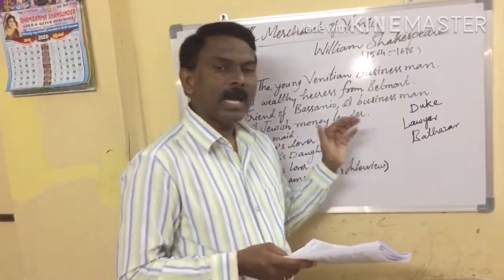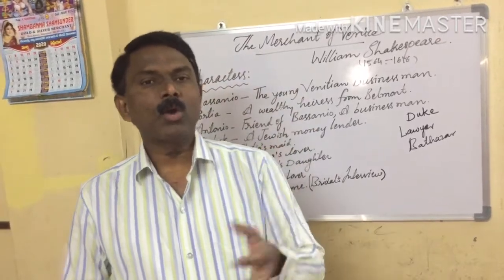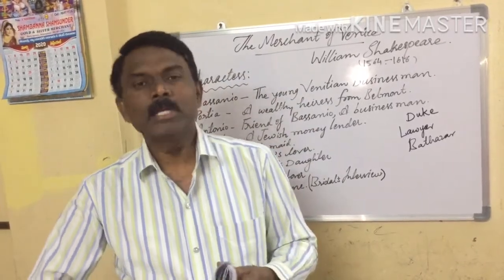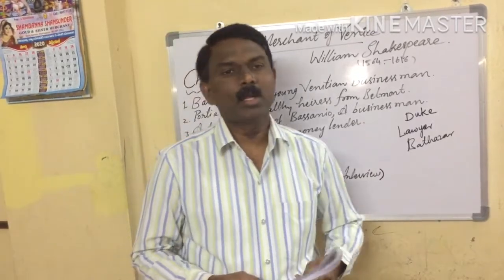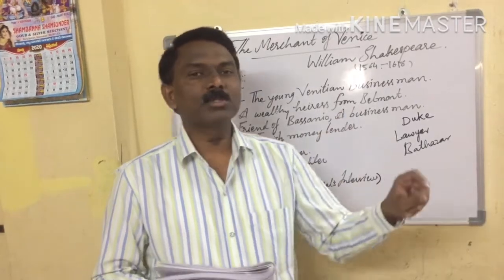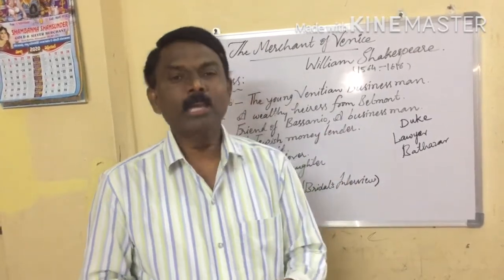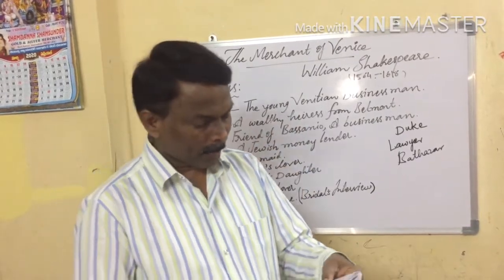Why? Because Antonio was unable to pay. All his possessions had suddenly sunk in the ocean. But Shylock doesn't want to listen to their words. He fixed himself on his agreement only.